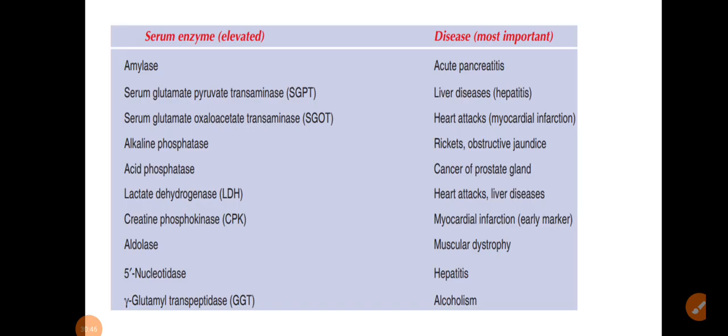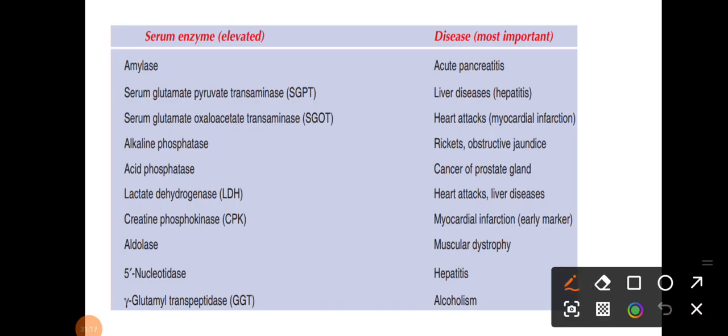Then acid phosphatase in cancer of the prostate gland. Then lactate dehydrogenase in heart attacks and liver diseases. Creatine phosphokinase is very important in myocardial infarction, it is the early marker. Then aldolase in muscular dystrophy. Then 5' nucleotidase in hepatitis, and gamma glutamyl transpeptidase in alcoholism.